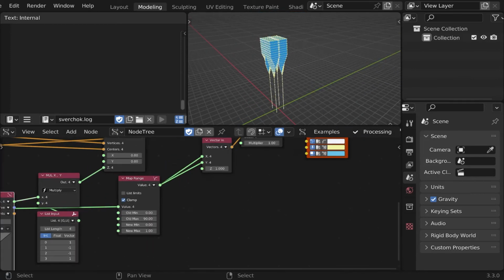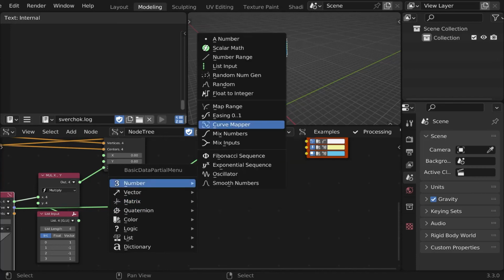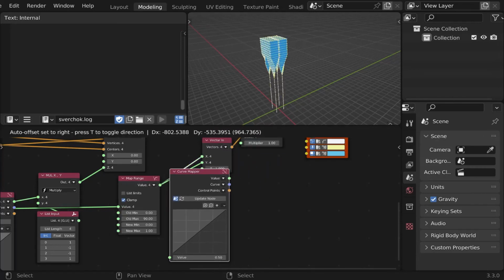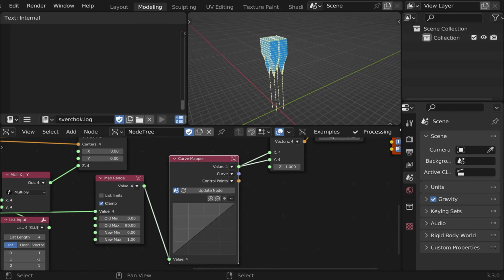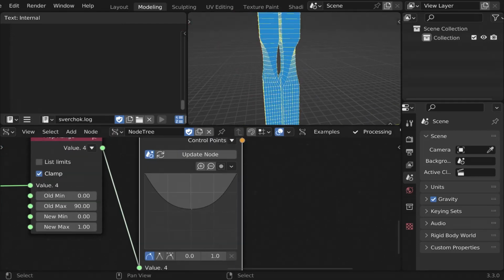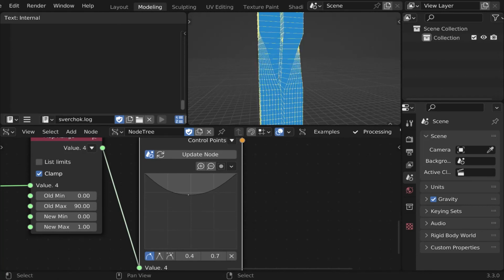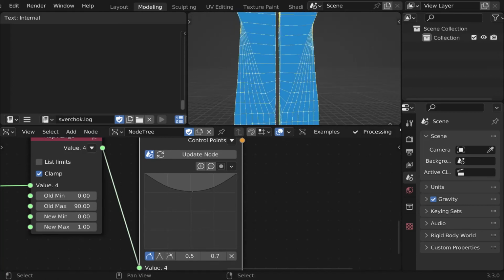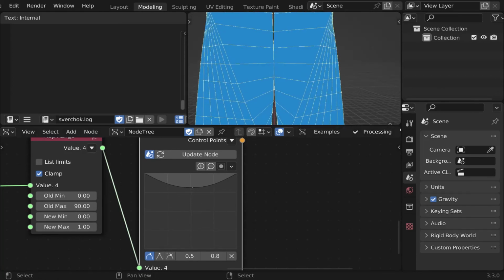Then use the curve mapping to correct the wrong scaling. The building is now complete.